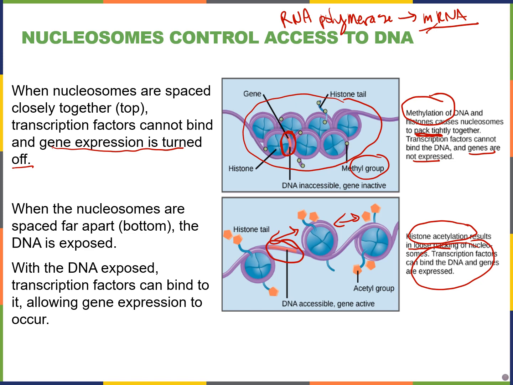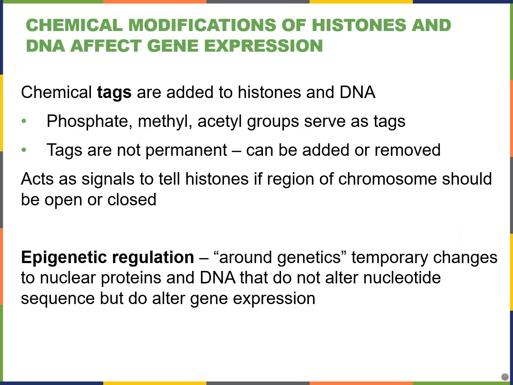So when nucleosomes are far apart due to the addition of these acetyl groups, histone acetylation, we're going to allow gene expression to occur. So that will be our general rule, that acetylation increases gene expression, whereas methylation silences these genes. So we call these additions, these methyl or acetyl groups, chemical tags that are added to histones and DNA, and they're not permanent.